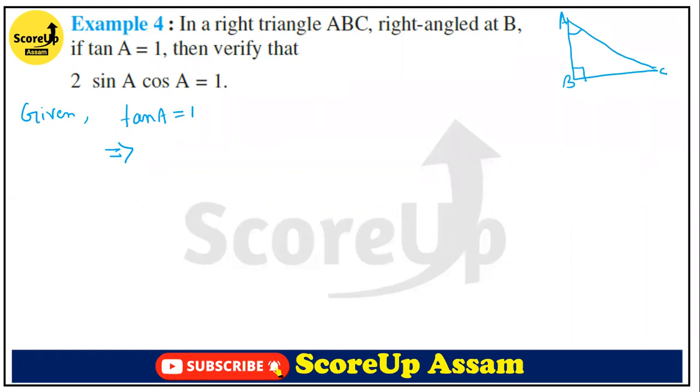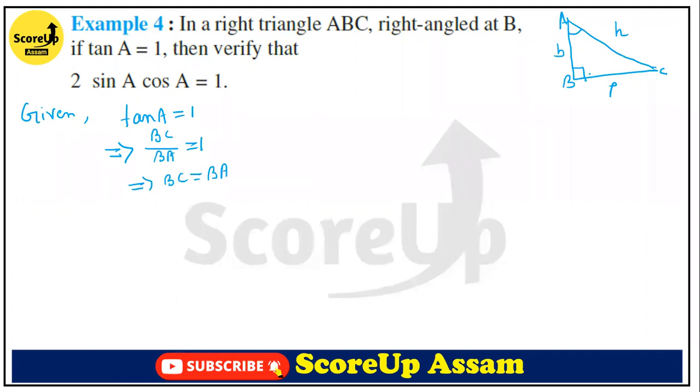In this triangle ABC, which one is perpendicular? Not AB, AB is not perpendicular. Perpendicular is always opposite to the angle we consider, and the opposite of this angle is BC. The base is attached to the angle we consider. Is it clear now? So tan A is perpendicular by base, this is our perpendicular, this is our base, and this is our hypotenuse. BC by BA equals 1, that means BC equals BA.